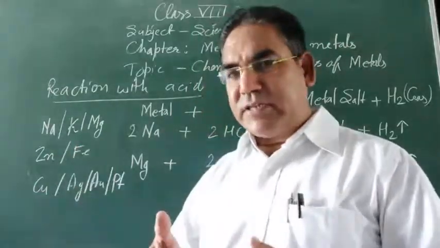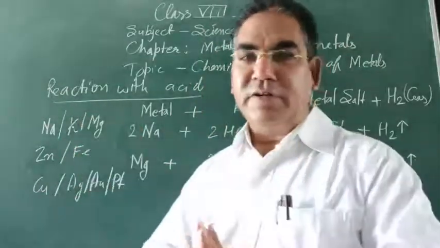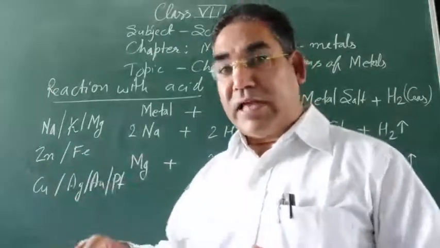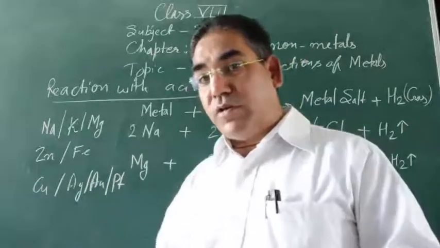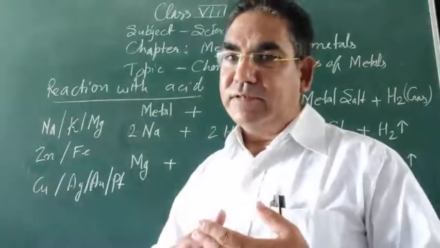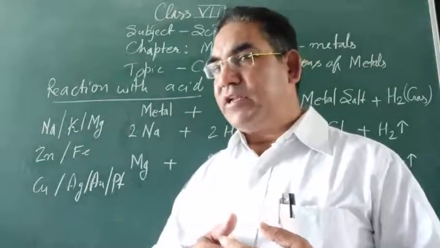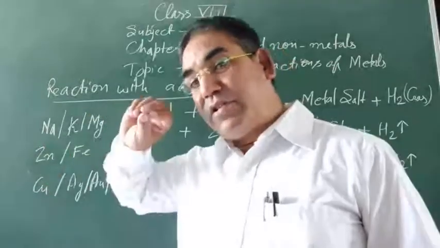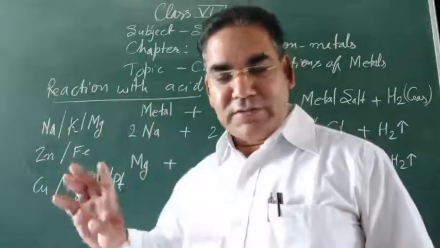They react with acid at moderate or slow speed. Some metals like copper, silver, gold, platinum are inactive, non-reactive metals. So they do not react, right?